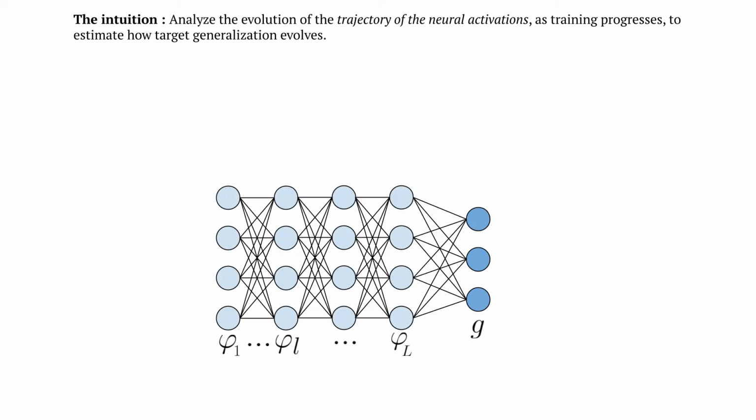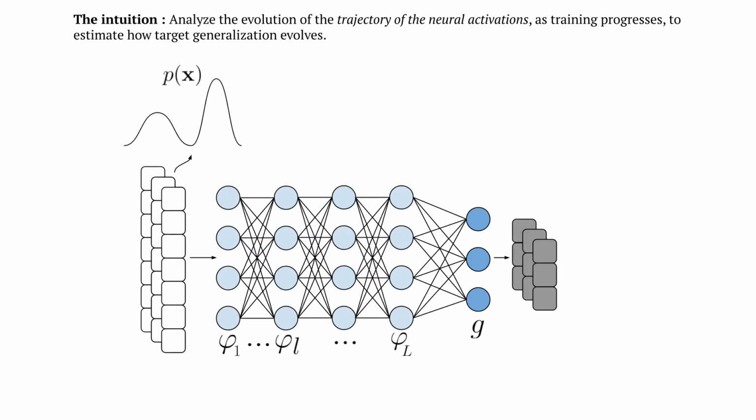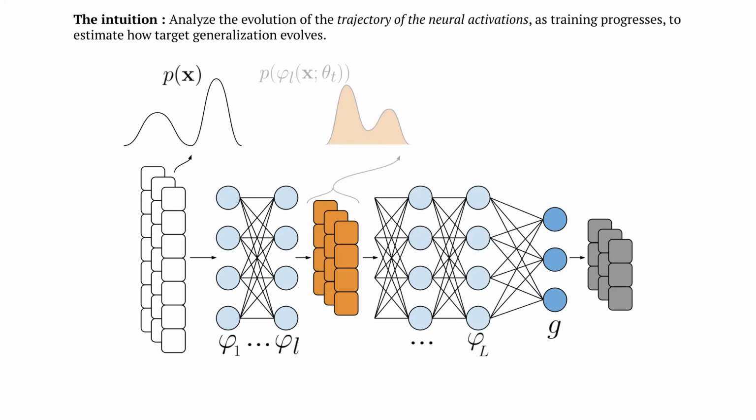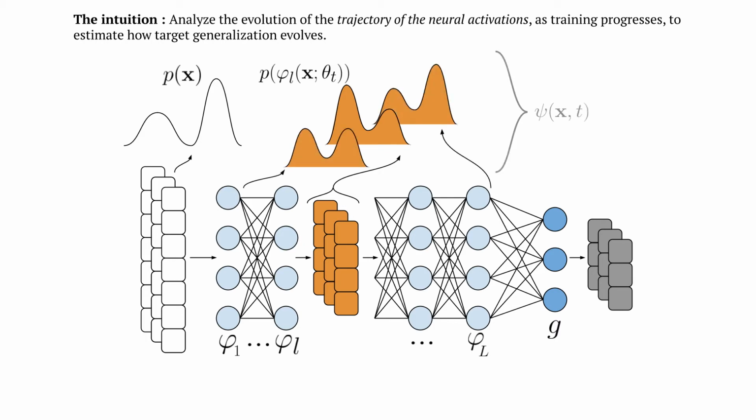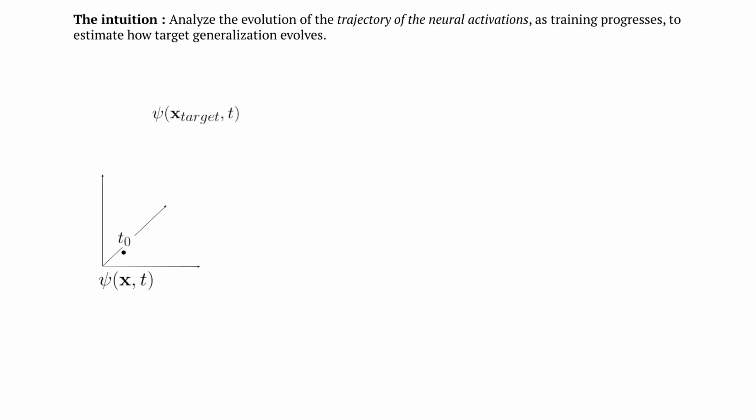The intuition behind our approach is to analyze the evolution of the trajectory of the neural activations as training progresses to infer how the target generalization evolves over time. In deep learning, the feature extractor is responsible for learning deep representations on the data, often comprising the majority of the neural architecture. Hence, it makes sense that it is critical for the generalization performance. And to fully characterize how the feature extractor evolves as a function of the input distribution, we'll look at the activation distributions at all hidden layers and how they evolve over time.